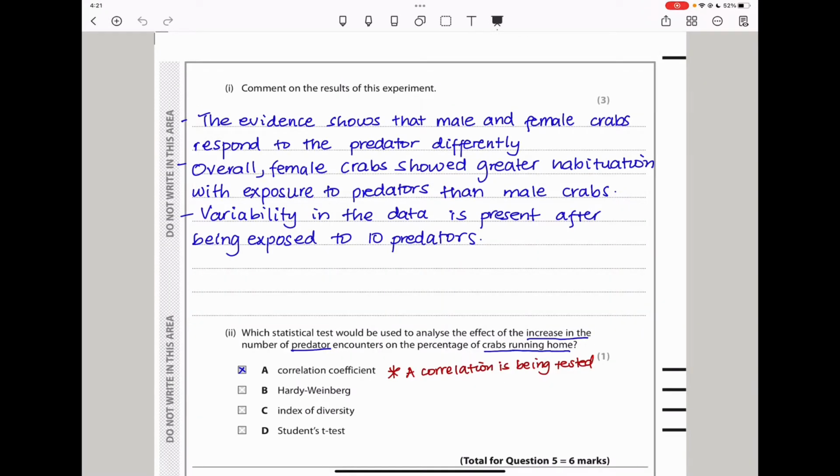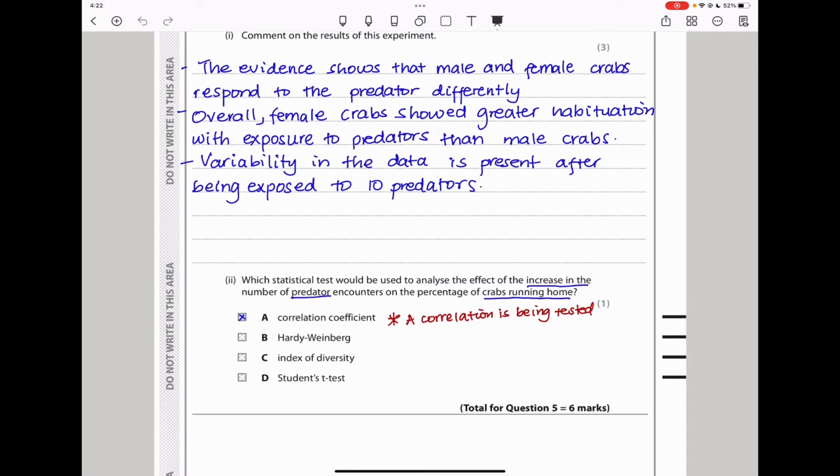We have seen from the two graphs that the females are more habituated in comparison to the males, so the evidence shows that males and females respond differently to the predators. Overall, the females are more habituated in comparison to the males when they're exposed to predators. Also, there is variability in the data present after being exposed to 10 predators, as you can see from the graph. So these were what could earn you the 3 marks.